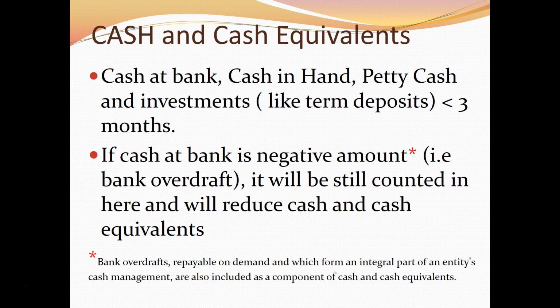Alright, so when we want to count cash and cash equivalents, remember it's cash at bank, cash in hand, petty cash, and investments like term deposits of less than 3 months. However, if the cash at bank is in a negative amount, normally in SOFP it will be under current liability. For SOCF, the cash flow statement, it will be counted here and it will reduce cash and cash equivalents.